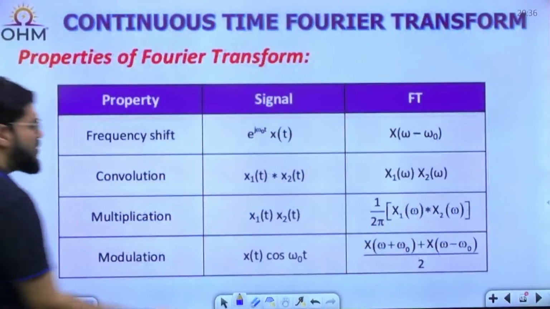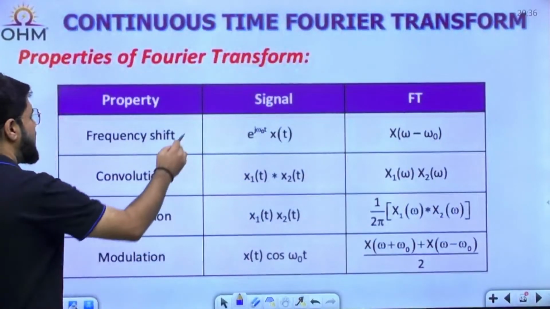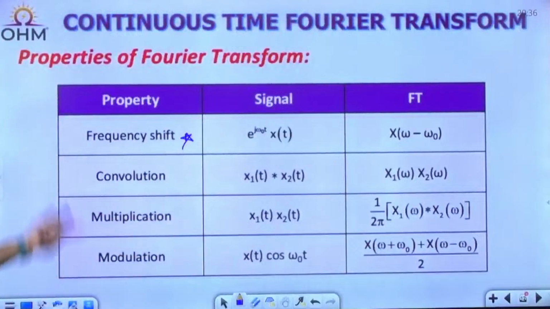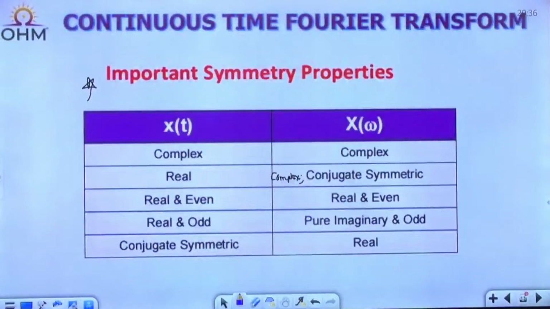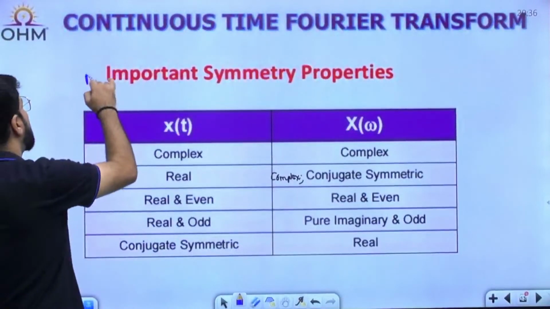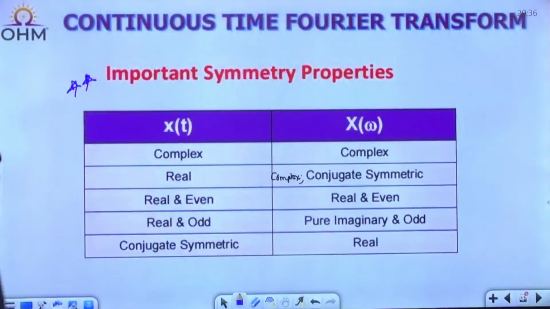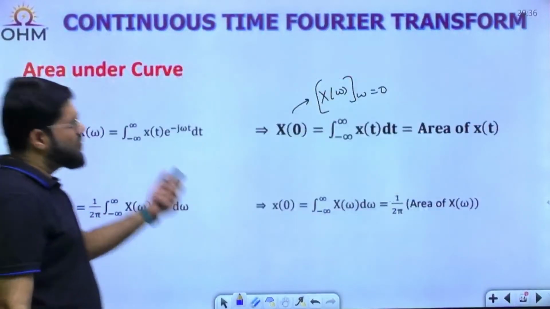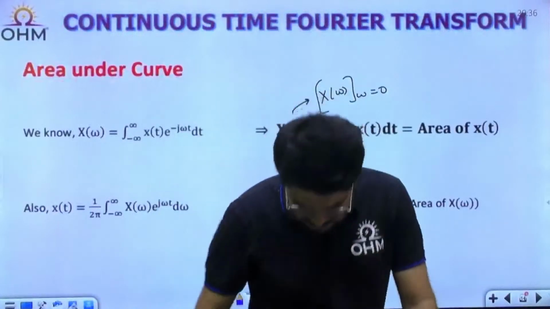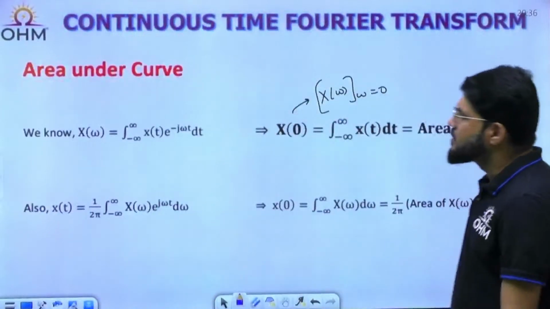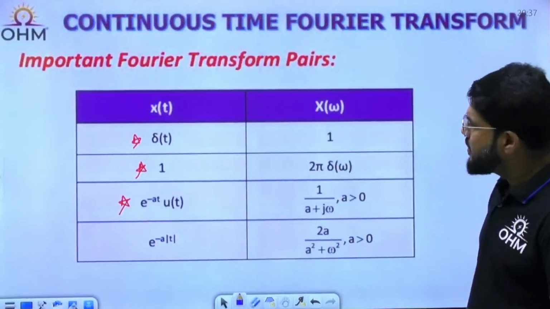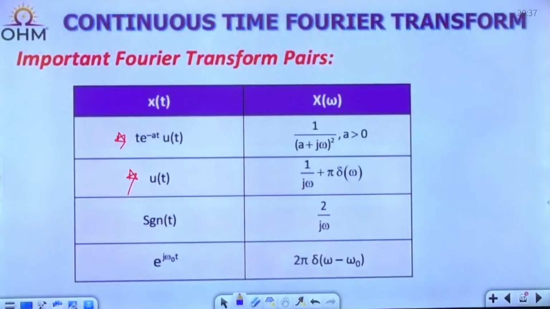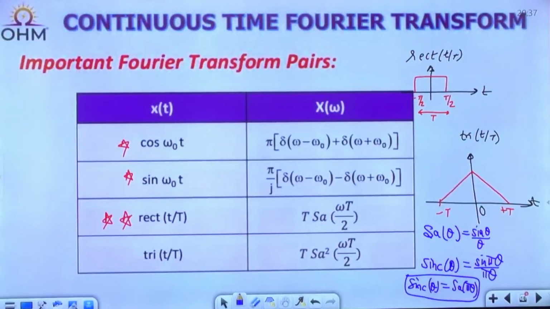Frequency shift is moderately important. This is where more numericals turn up, and convolution is also important. The symmetry property, as I told you, is very important. Area under the curve, these are simple applications. Some important Fourier transform pairs are already written in front of you, out of which the important and very important ones are separately highlighted.